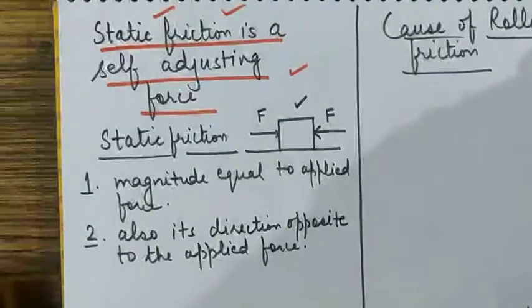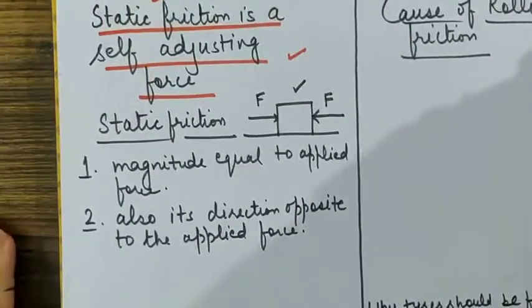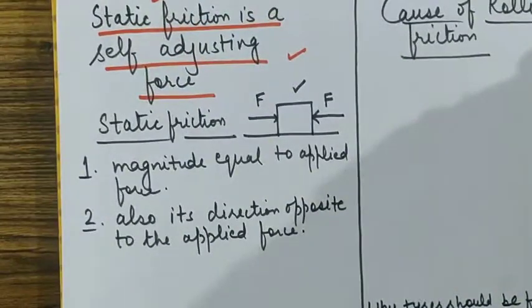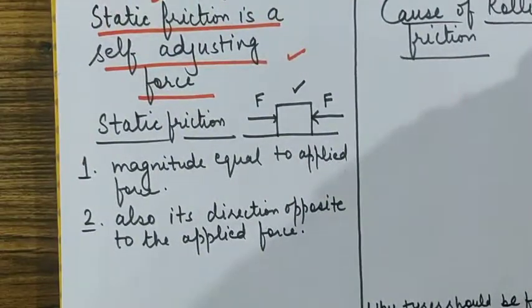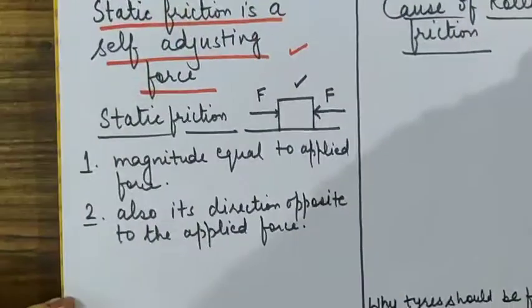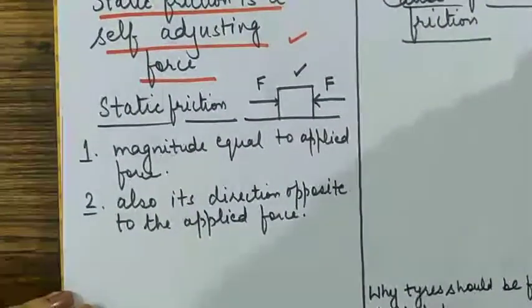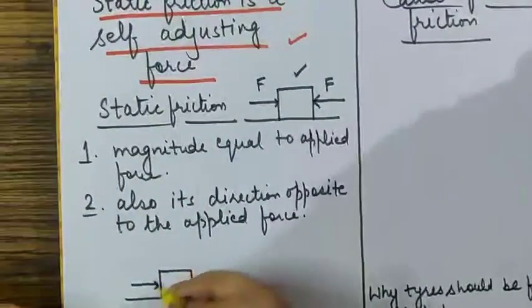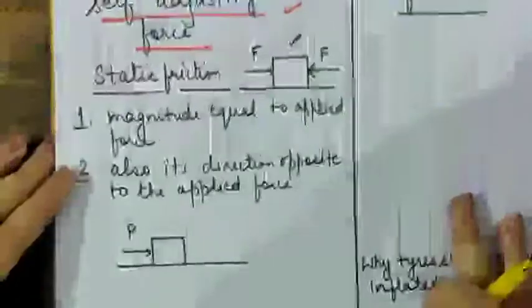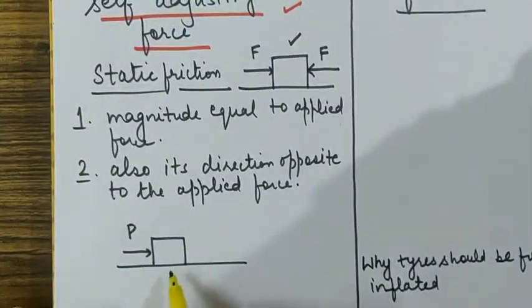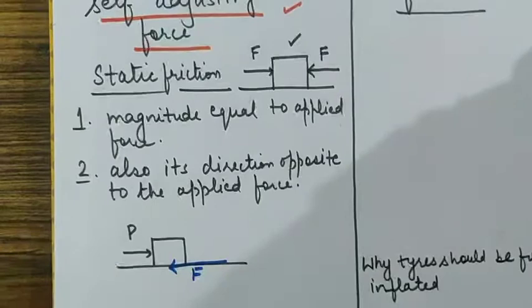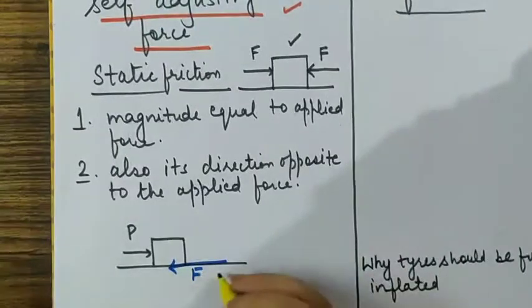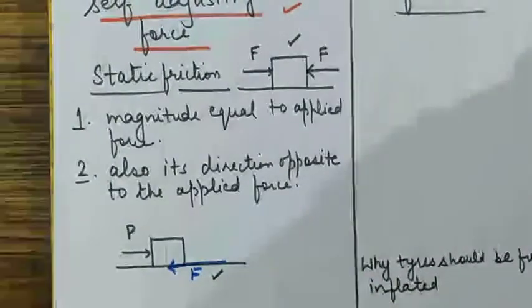So hence what do we see? We see one body does not move over the surface of another body. So if we are applying a force P to the right hand side, friction will come into existence, that is static friction, and its direction is opposite to the applied force, meaning it would be towards left.